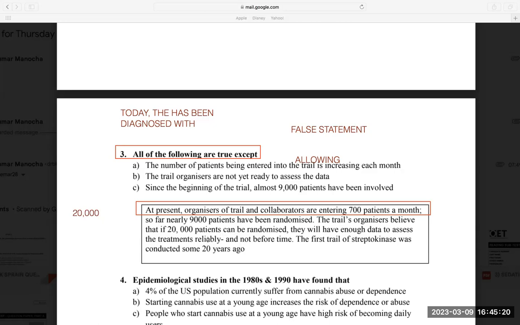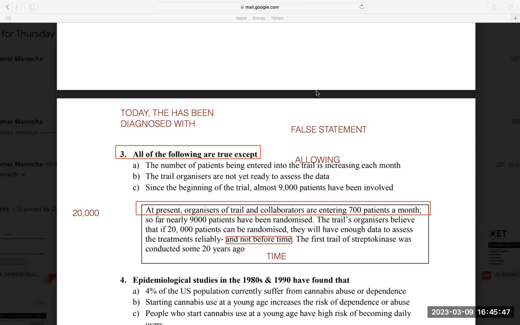They will have enough data to assess the treatments reliably and not before time. That means they will not be able to accomplish this in time. Not before time means that this cannot be done before time, meaning time will always be a problem. It will never be accomplished before time. So this is the main trick. This is English. The first trial of streptokinase was conducted some 20 years ago.